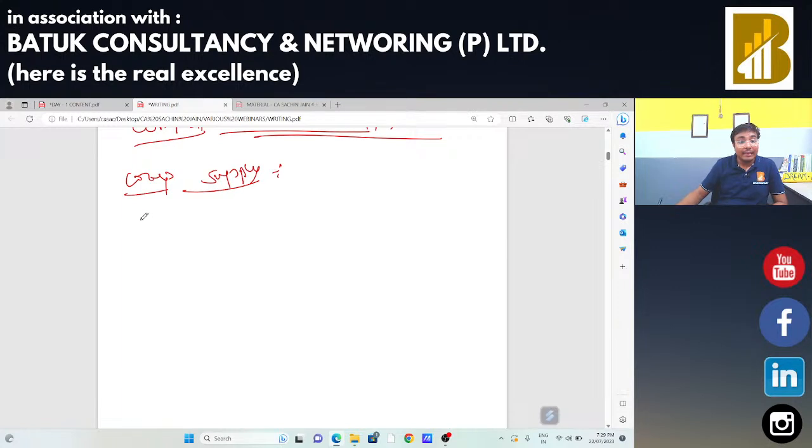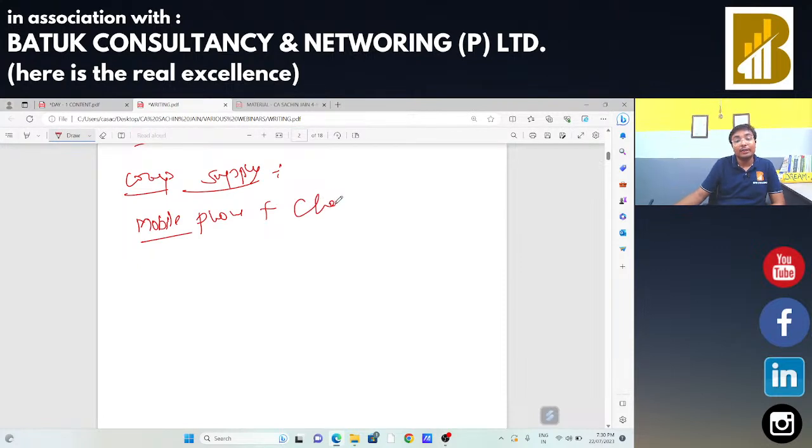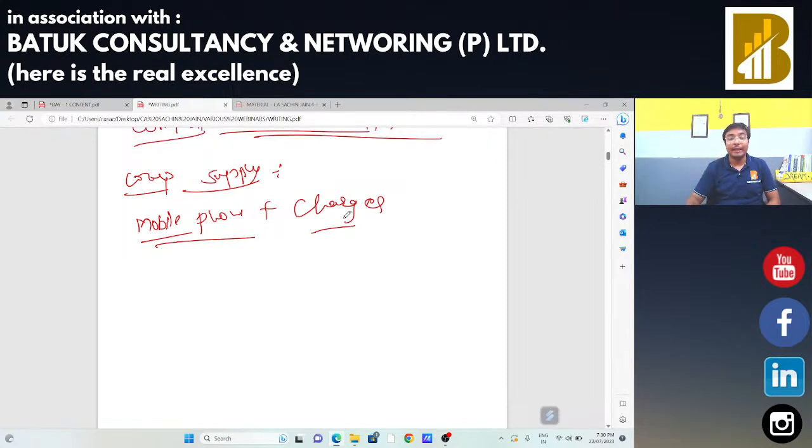If I am taking the example of a mobile phone, whenever you are going to buy that particular mobile phone, in that case you are getting the charger with that mobile phone. That means in that case, mobile phone and charger are a composite supply. दो products हैं, and one is your principal supply. That means your mobile is your principal supply and charger is your ancillary supply. You need to charge your mobile to start that particular mobile. So we can say this is a composite supply.